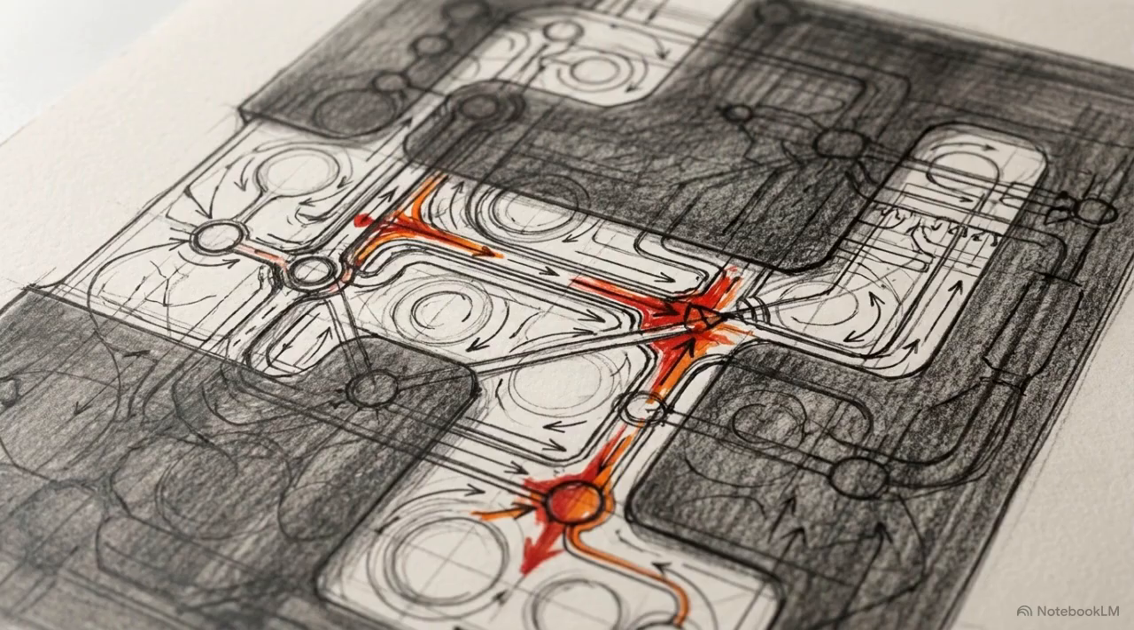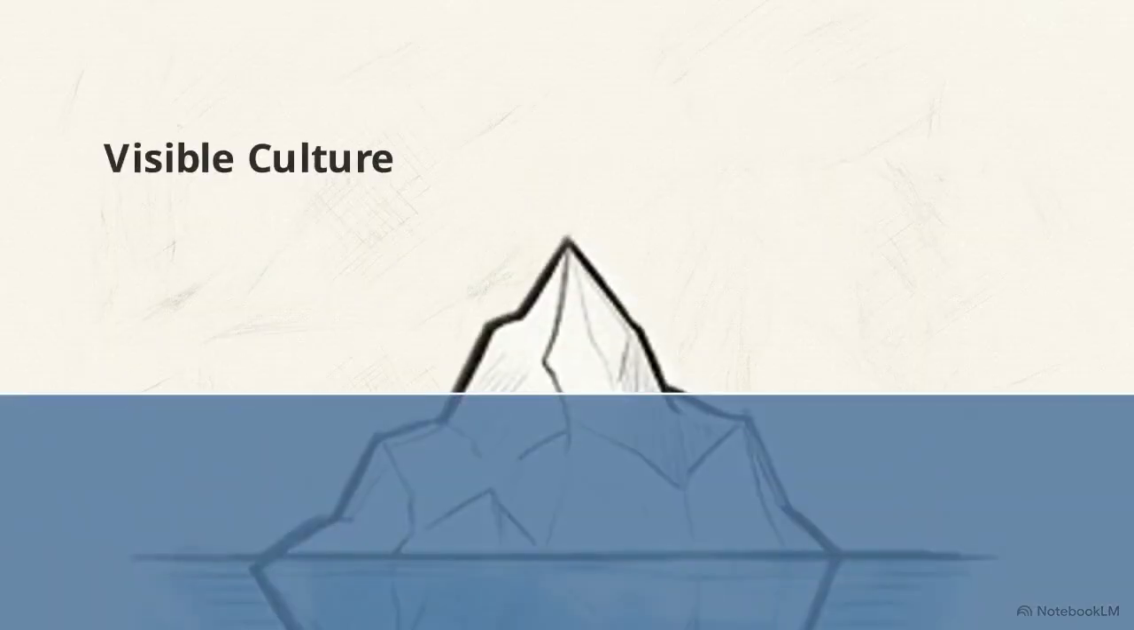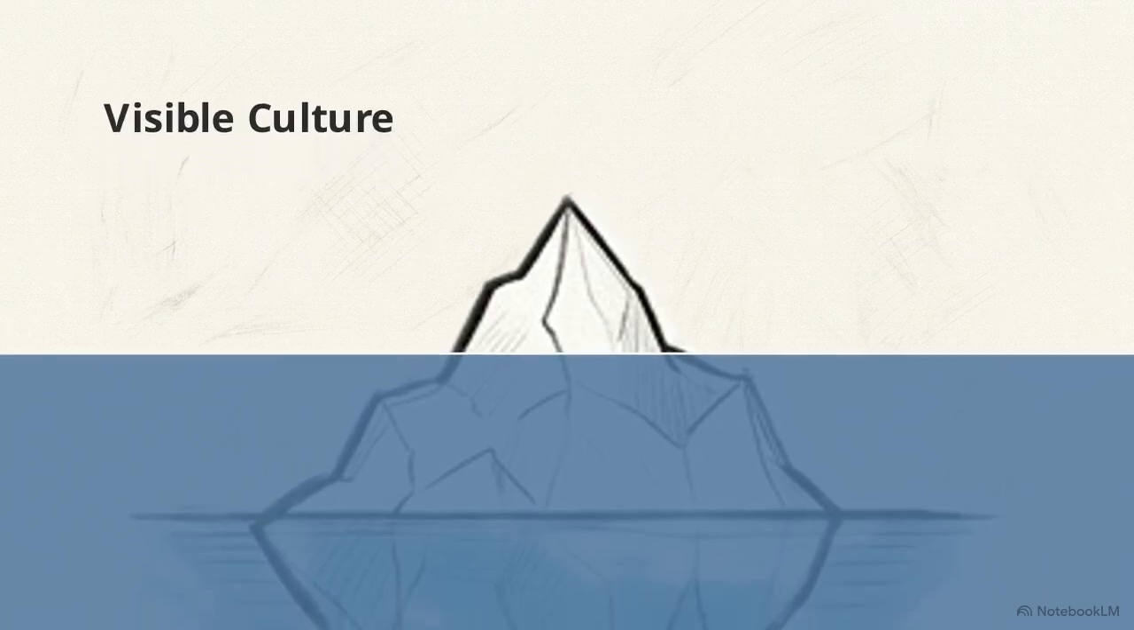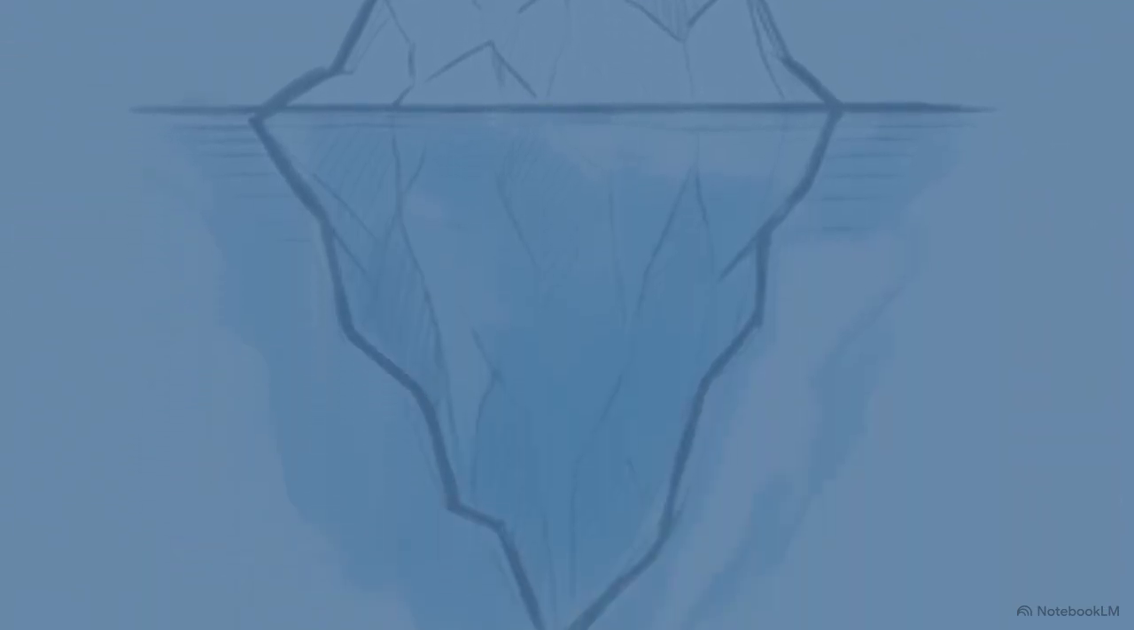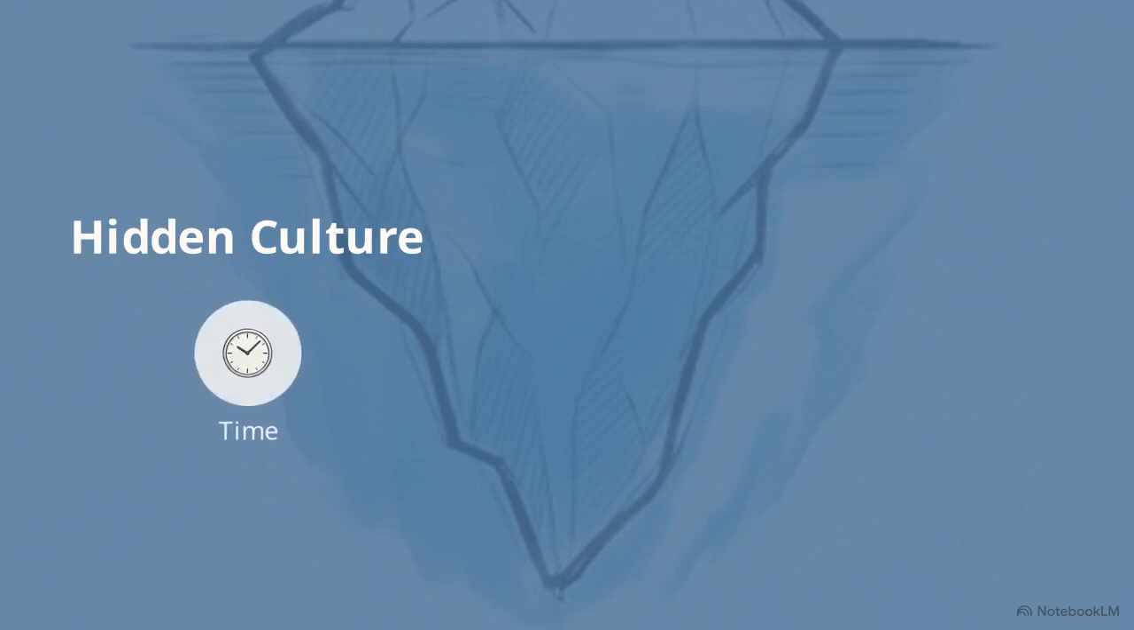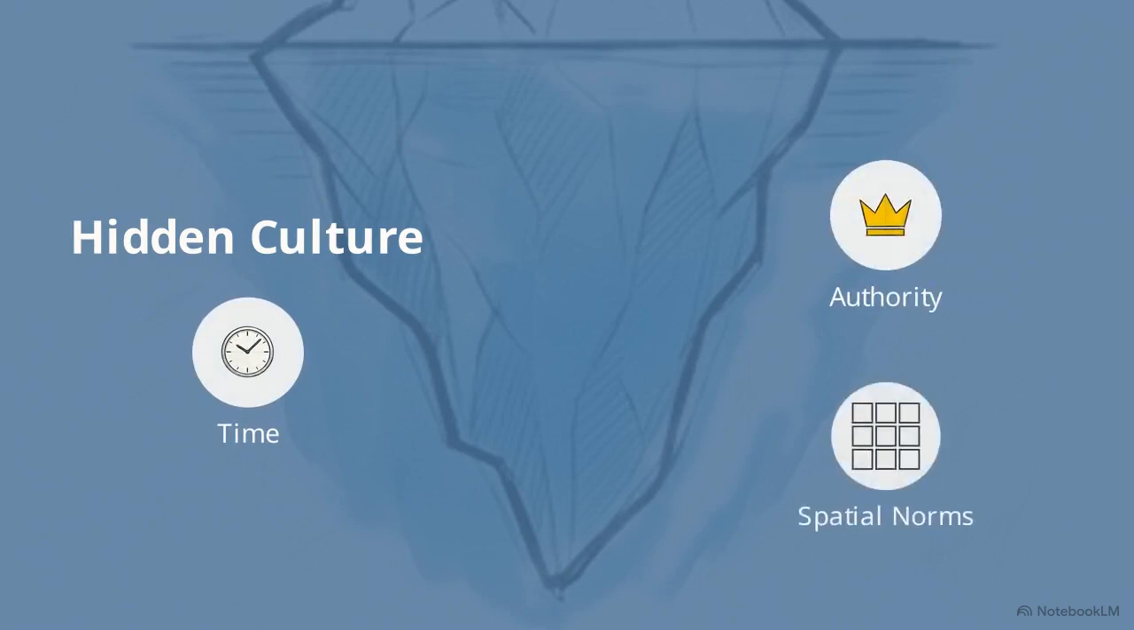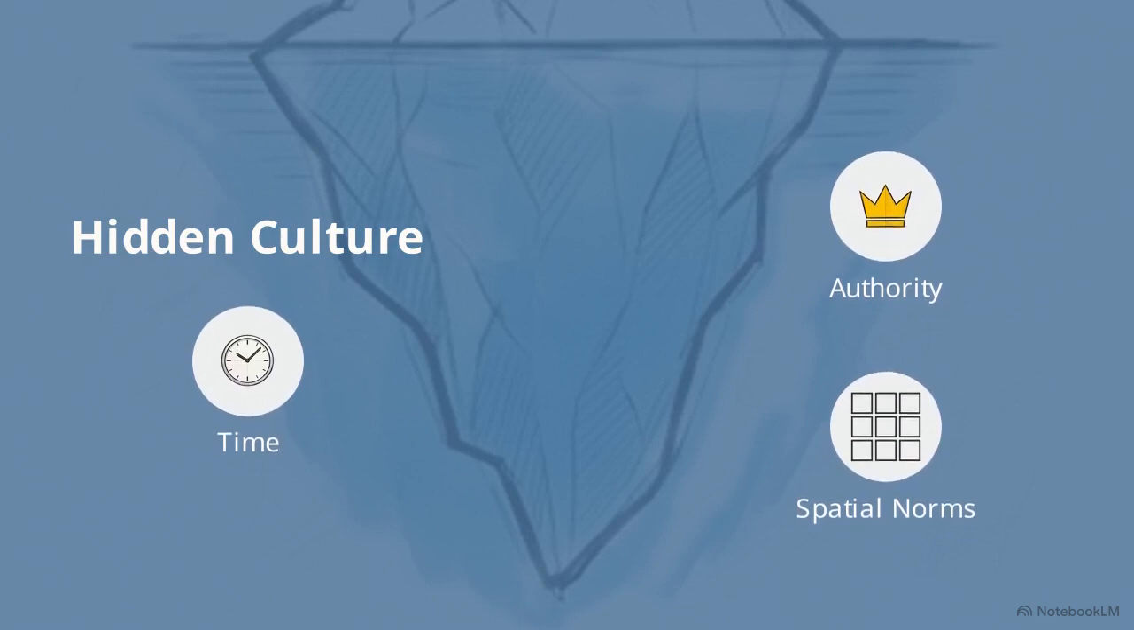Cultural context represents the most complex source of semantic noise. It operates below conscious awareness, acting as a hidden algorithm that governs how an audience interprets a message. The cultural iceberg model illustrates this. Above the surface is the visible culture, language and dress. Below the waterline is the hidden culture, concepts of time, authority, and spatial norms. These hidden structures dictate the rules for how information is decoded.